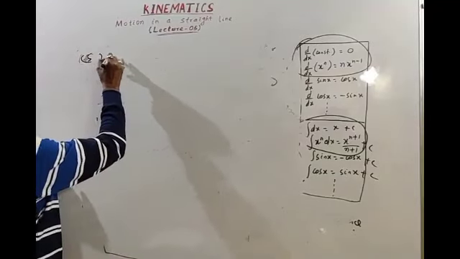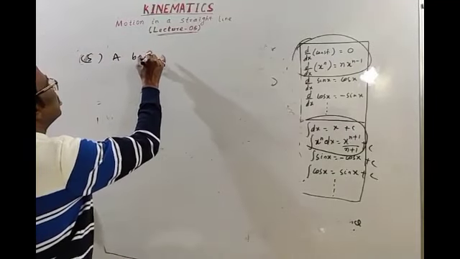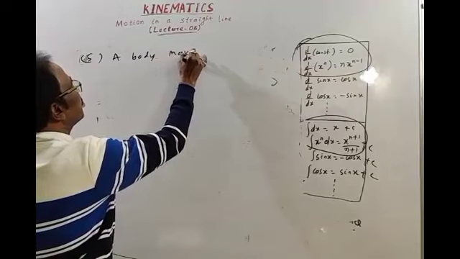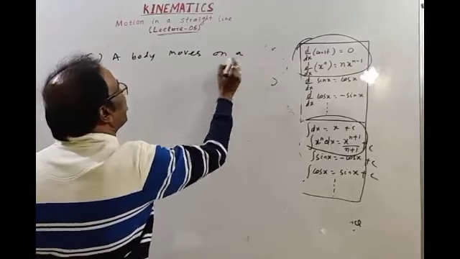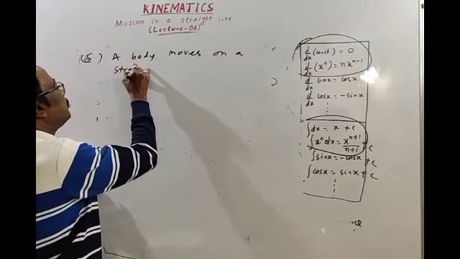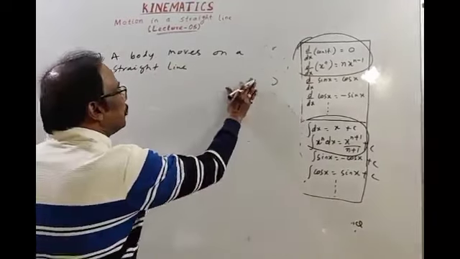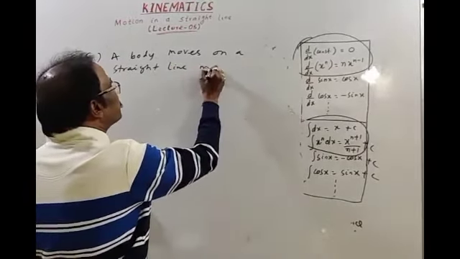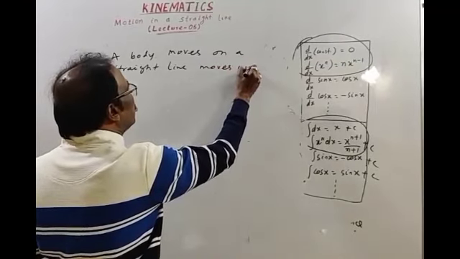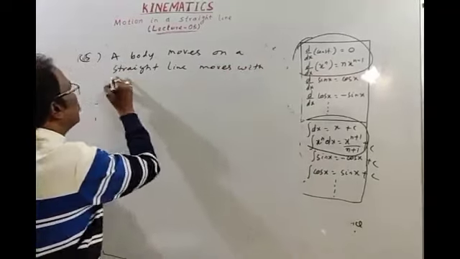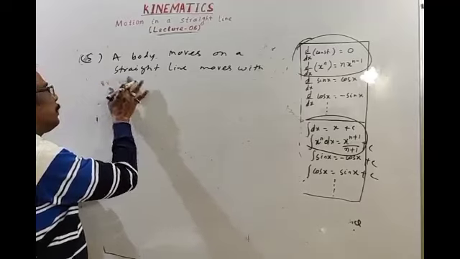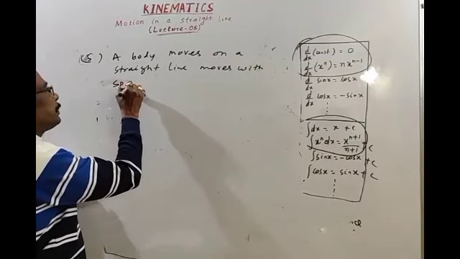Next question. A body moves on a straight line. Straight line means speed is equal to velocity.